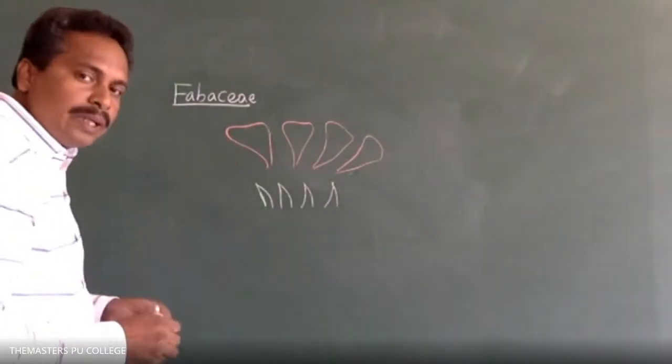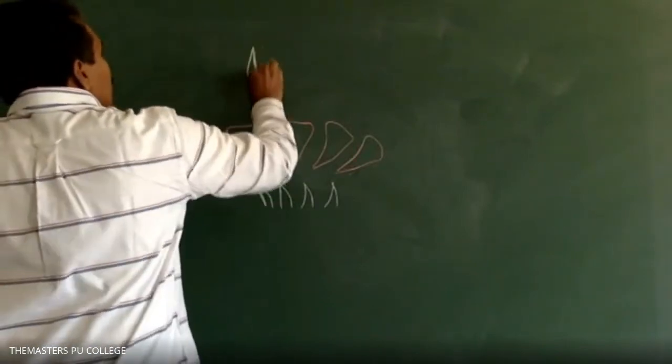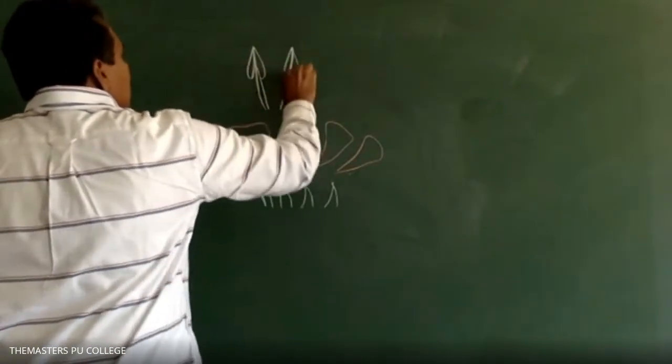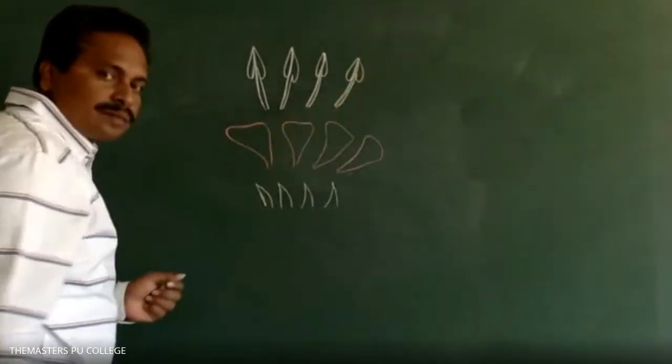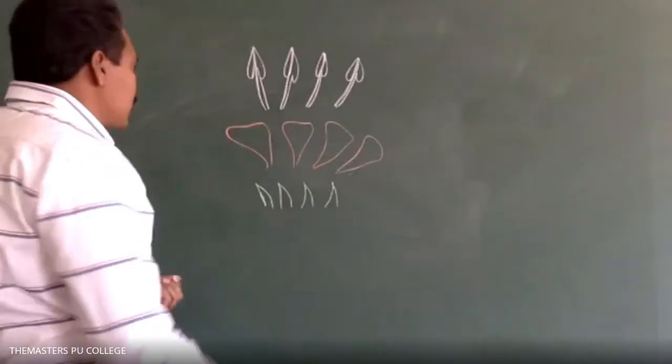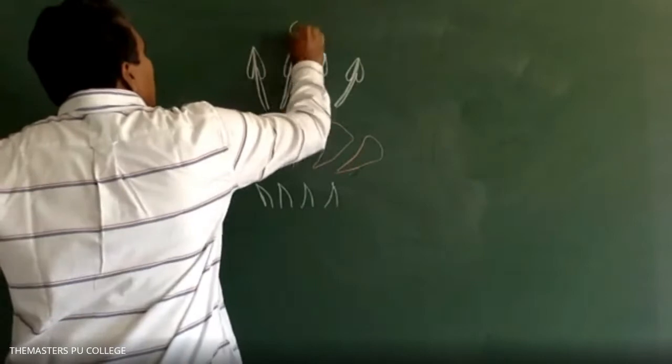Now here I drew how many petals? 4 petals. Stamens, 4. Carpels in the gynoecium, 2 fused carpels.